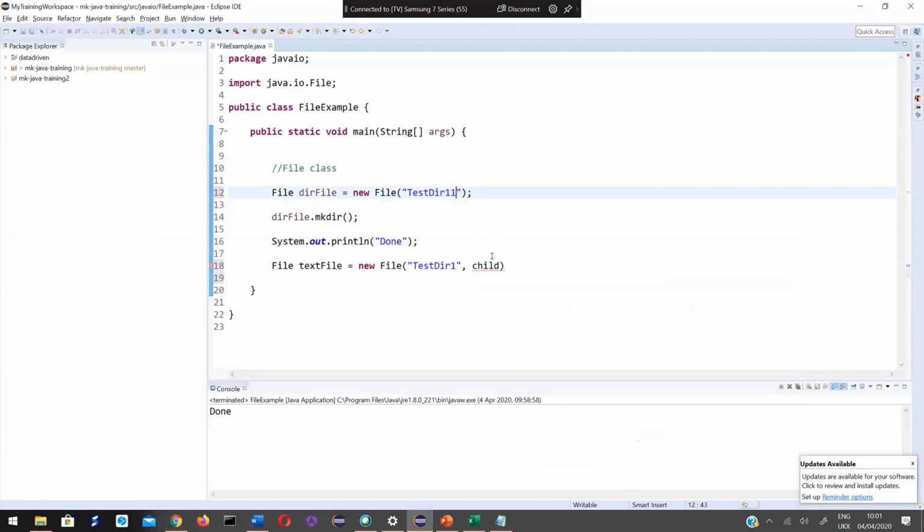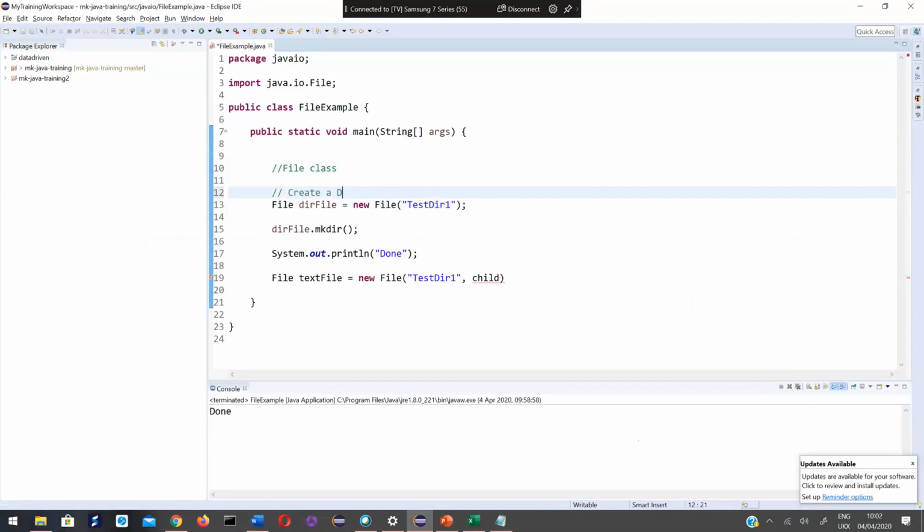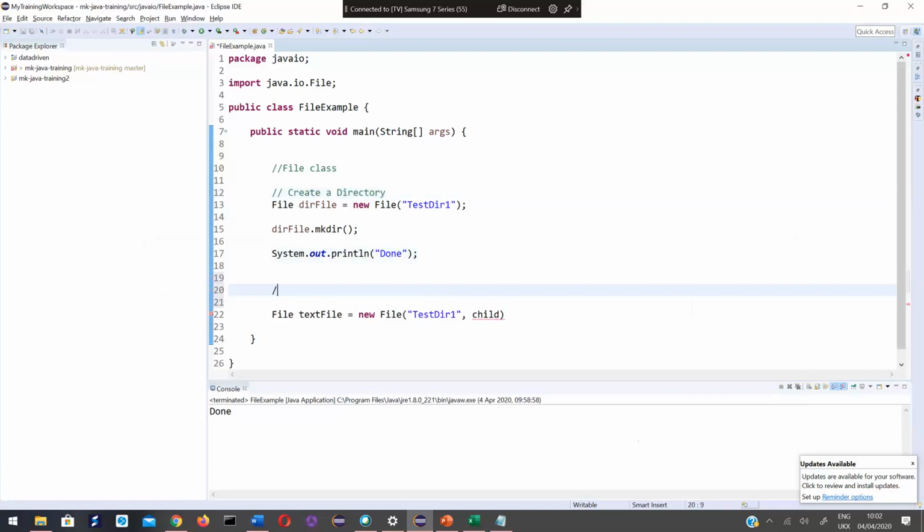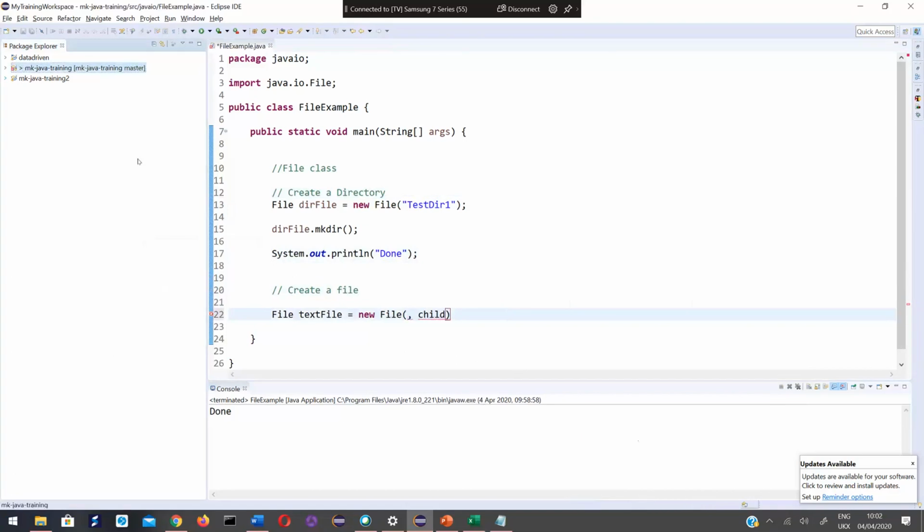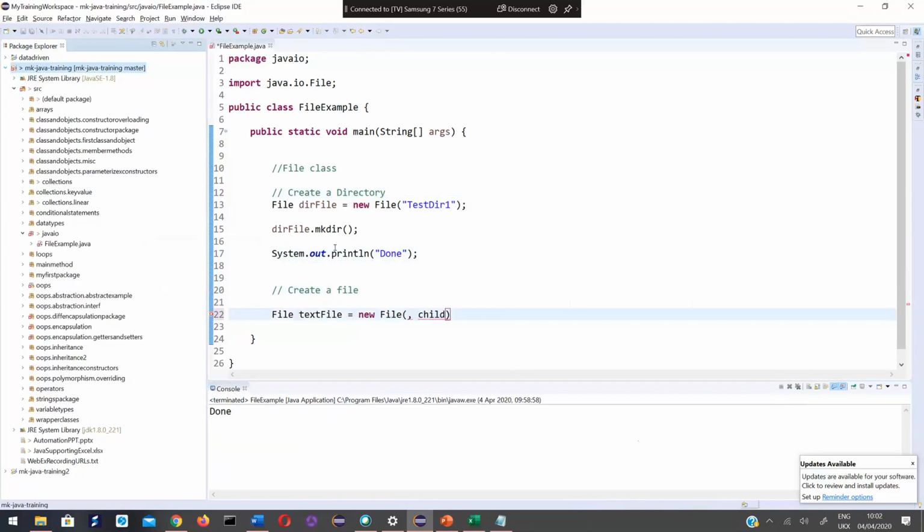I'm again creating this directory with the File class. Now create a file. Okay, let me not link this with this. I'll create a separate class so that you don't get confused.